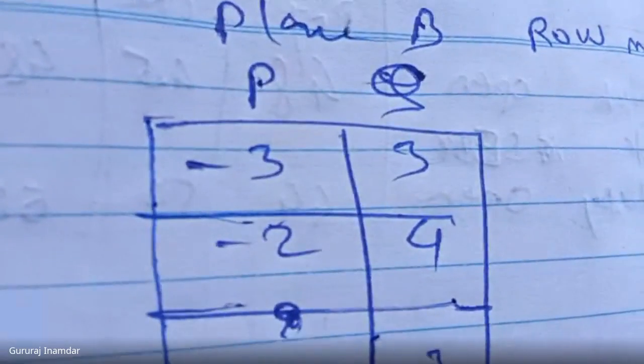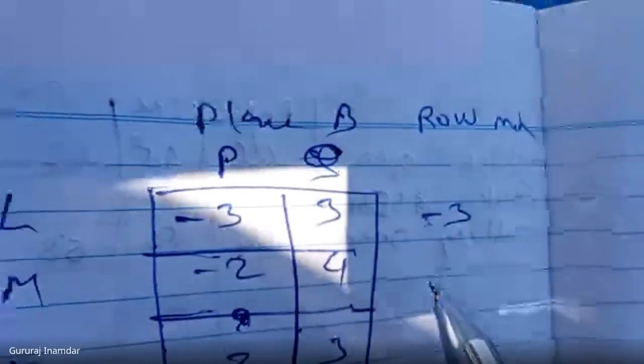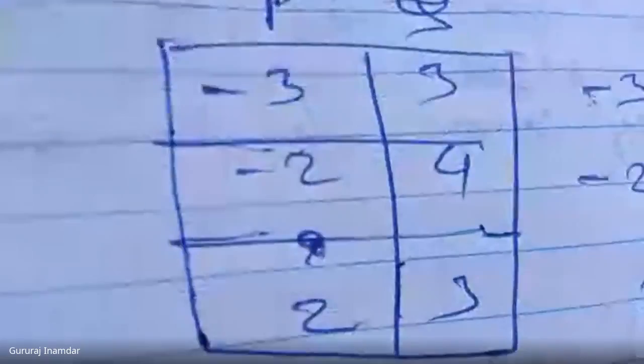Check the first row, -3, 3. Which is the minimum value, -3 or 3? Definitely -3. What is the next value? The minimum value in the second row, -2, -4. Definitely -4 is the smaller value... and in the last row, 2, 3, the row minimum value is 2. So what is the next step?